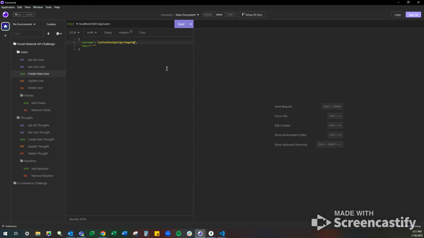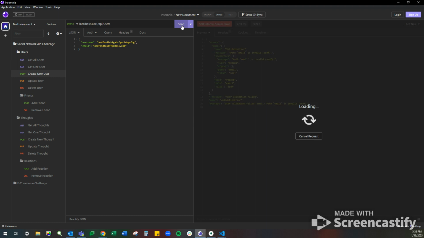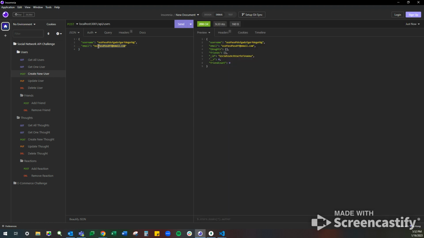All right, so let's go ahead and create a new user to throw into this thing. Gibberish is our username. We do have an email validator set up, so if it doesn't follow the correct format of an email, this should not work. Let's go ahead and fail to submit a new user before we submit one. So more gibberish, that'll get it done. Oh no, it didn't create a new user. But all that is simply following an email format. It will work, even though this is, well, I was going to say clearly not an email address that's real and functioning, but for all I know, it actually is. You should try and email it and see if you get a bounce back.